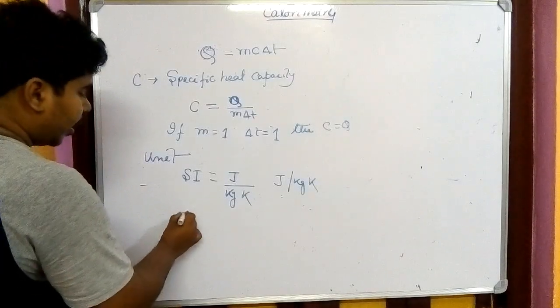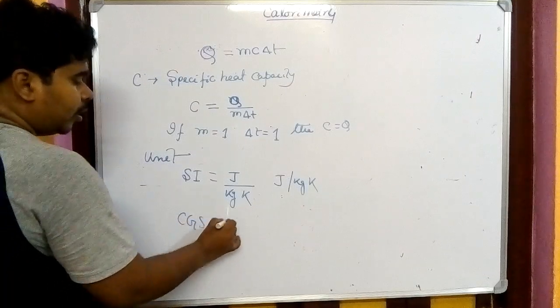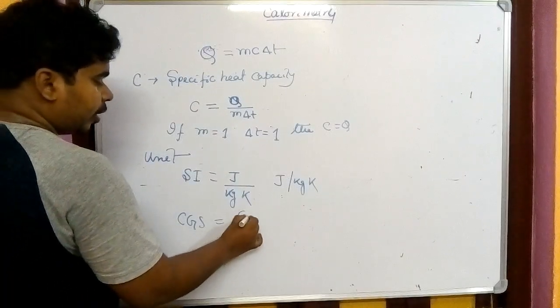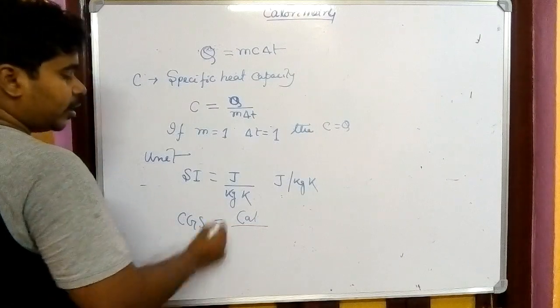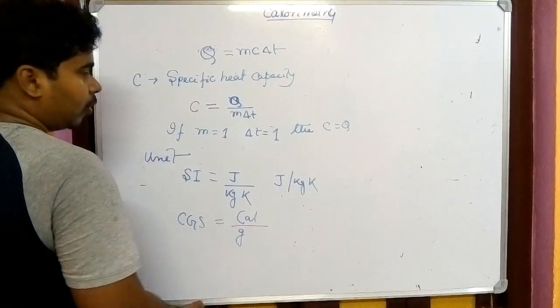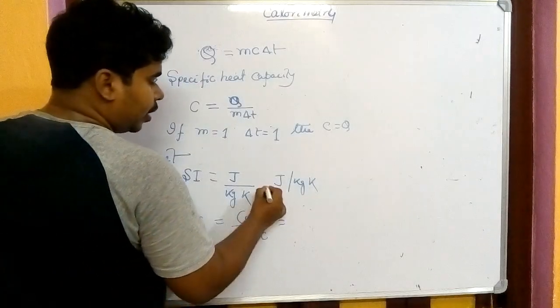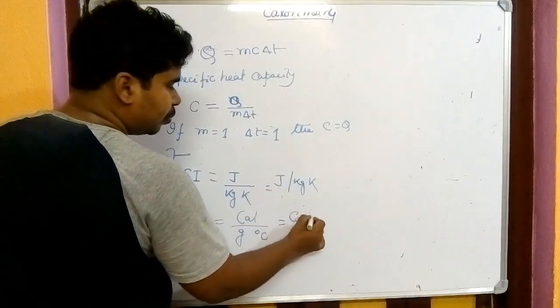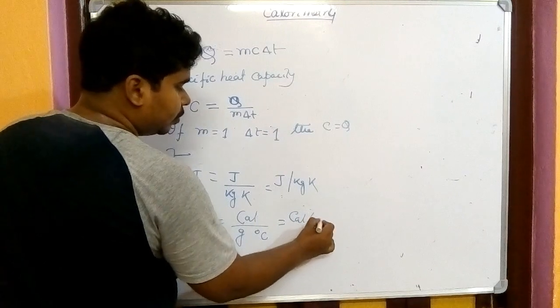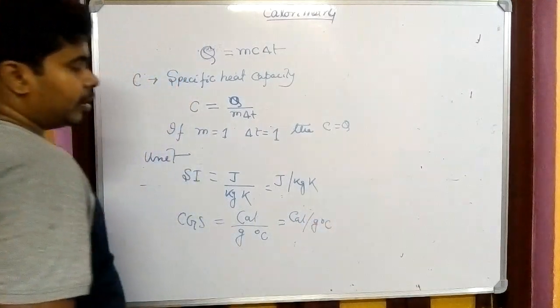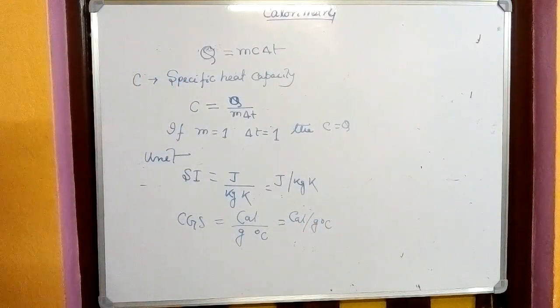In CGS, heat energy is in calorie, mass in gram, and temperature in degree centigrade. So it is calorie per gram degree centigrade.